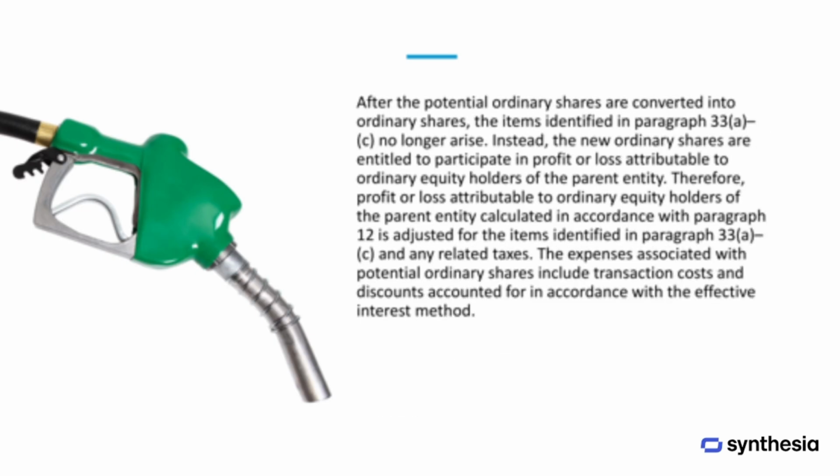Once potential ordinary shares are converted into ordinary shares, the items previously deducted, such as dividends, interest, or other related amounts, no longer apply. Instead, the new ordinary shares become entitled to participate in the profit or loss attributable to ordinary equity holders of the parent company. Therefore, profit or loss is adjusted to reflect these items and any related taxes. Expenses related to potential ordinary shares, including transaction costs and discounts, are accounted for using the effective interest method.